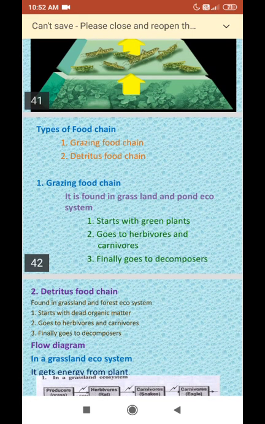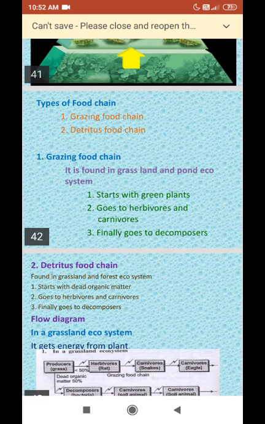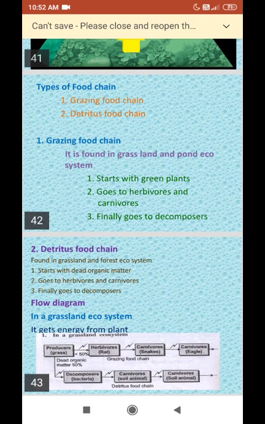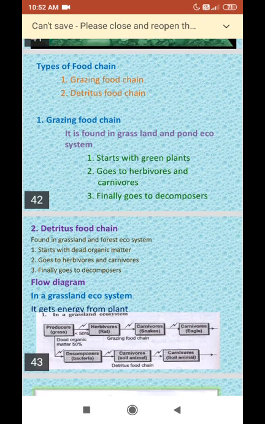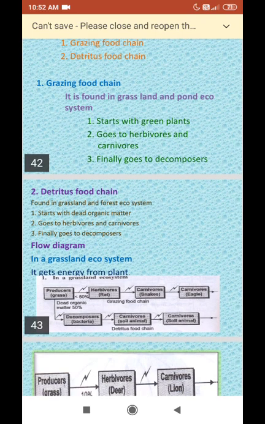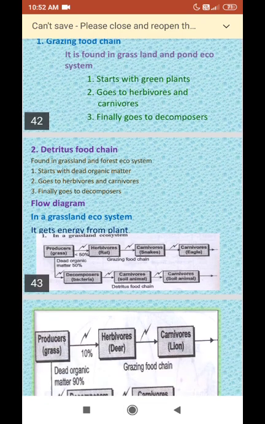Now we are going to see the types of food chain. First one, grazing food chain, then detritus food chain. The grazing food chain is found in the grassland and pond ecosystem. It starts with the green plant, goes to the herbivores and carnivores, and finally goes to the decomposer. And the second one, the detritus food chain. It is found in the grassland and forest ecosystem. It starts with the dead organic matter and goes to herbivores and carnivores, and finally goes to the decomposer.